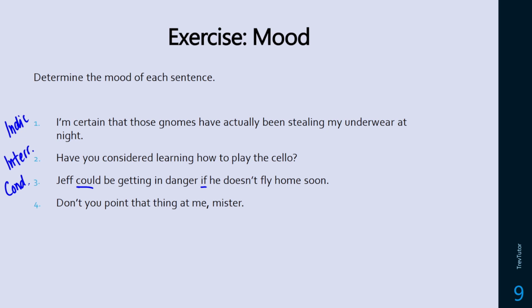And finally, don't you point that thing at me, mister. This is a command. So this is imperative mood. Even though we see a negative out front, that doesn't really matter. It's the fact that we're giving a command.